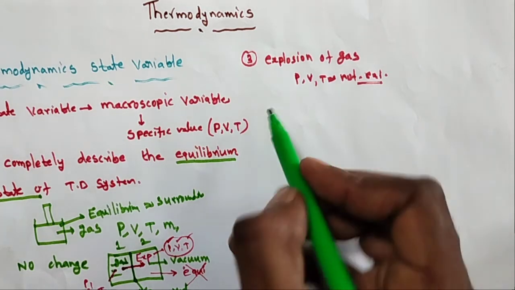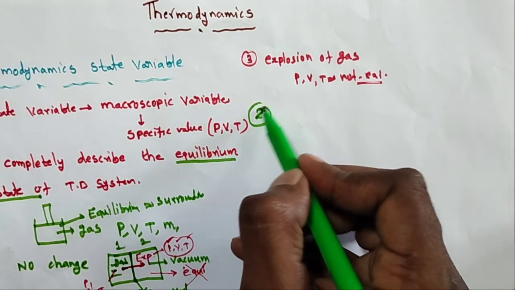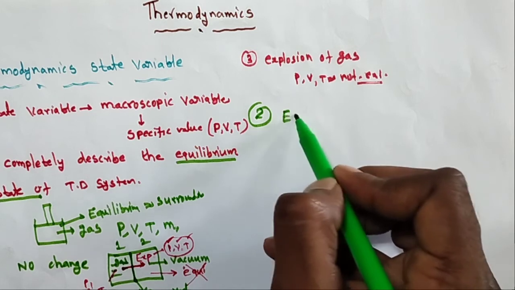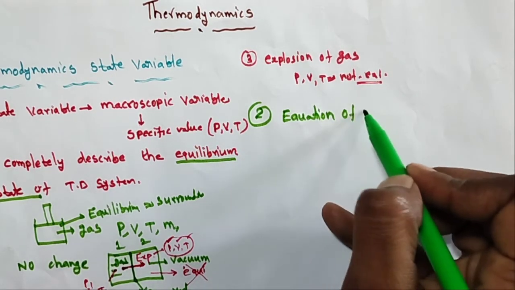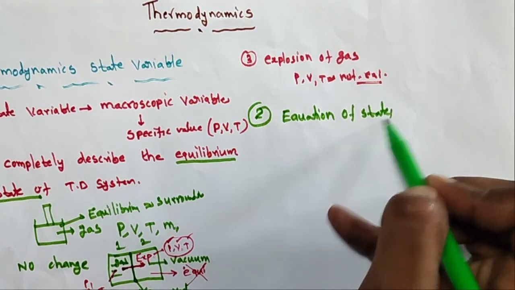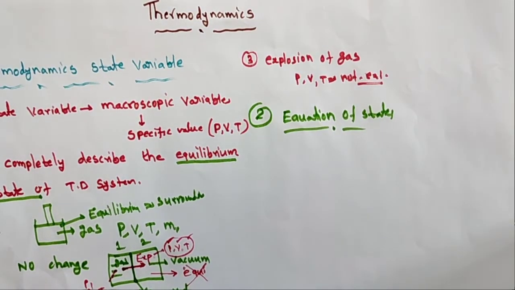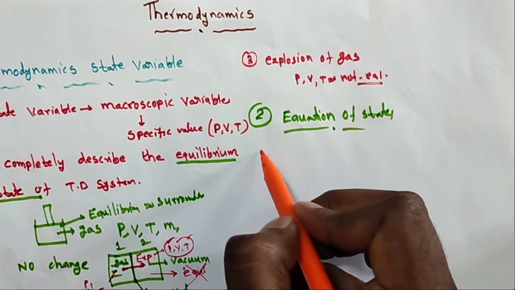The second topic is the equation of state. What is the equation of state?